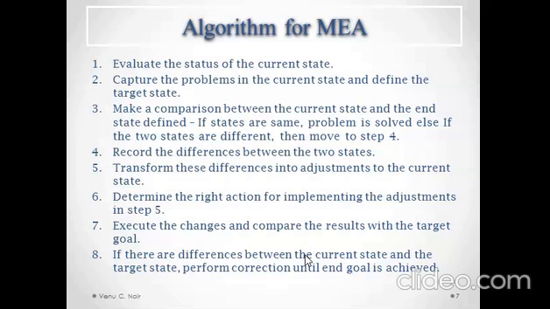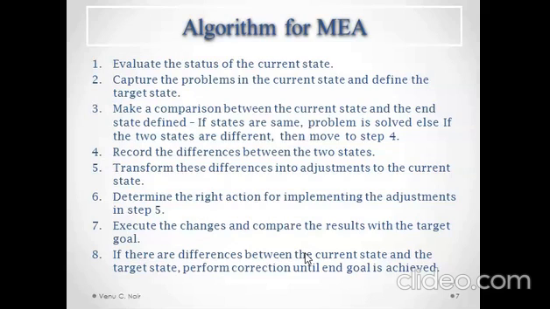So we are recording the differences between the two states, then transforming these differences into adjustments to the current state. We are applying the operators to reduce these differences on the current state, which is known as making adjustments to the current state.